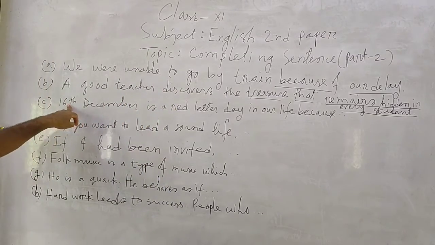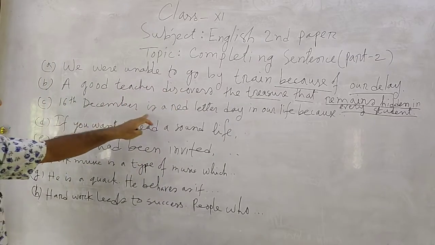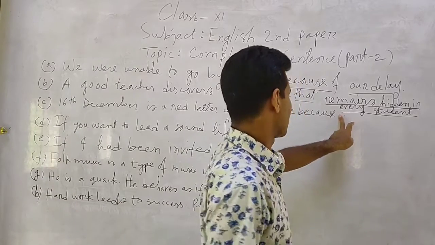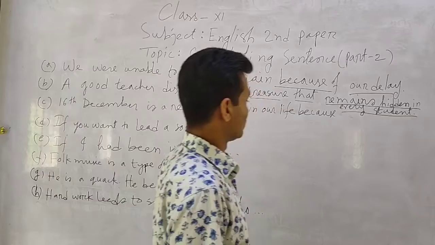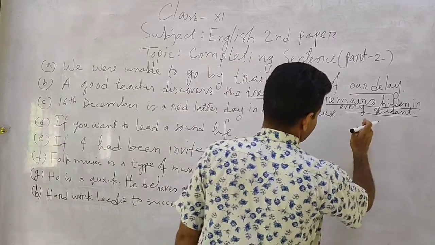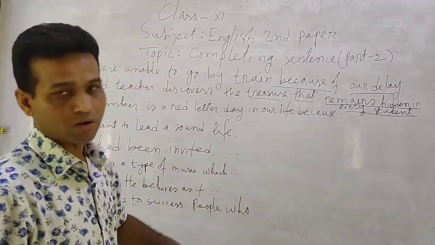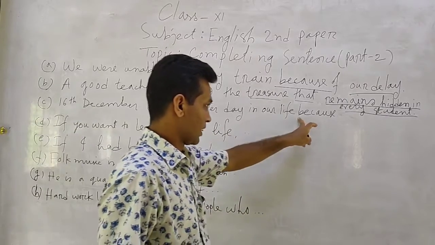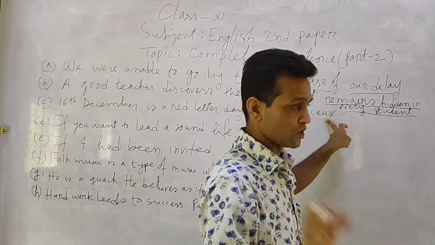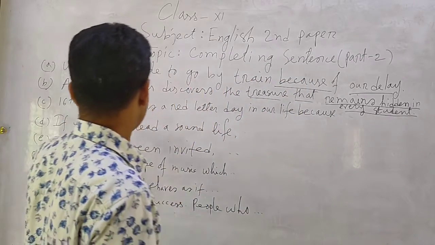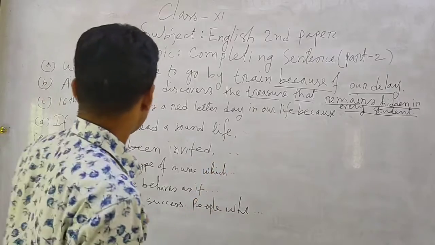Number C: 16th December is a red letter day in our life because. Here because is a conjunction, of course. So in this sentence you have to use a clause. Because is a conjunction which will connect two clauses of the sentence. This will be a complex sentence, of course.